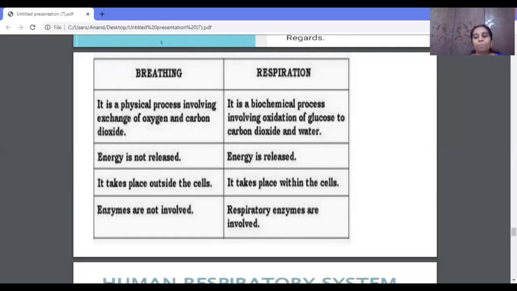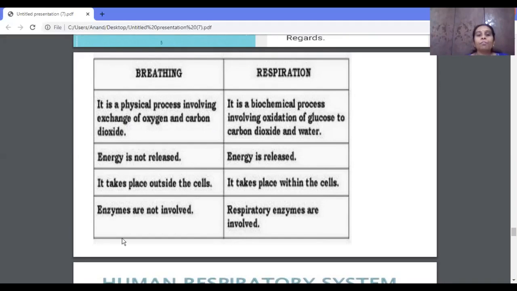So you might have observed that when you stand in front of the mirror and when you inhale and exhale, you can see the movement of the chest cavity. So what is this actually? We have a nose, which we use for the exchange of gases. That is, it helps in taking in oxygen and giving out carbon dioxide. What is this process called? It is called breathing.